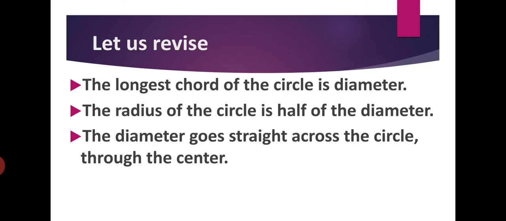One more thing, the diameter goes straight across the circle through the center. So diameter is also a straight line across the circle through the center. Radius की भी straight line है from the middle of the circle to the circumference of the circle.